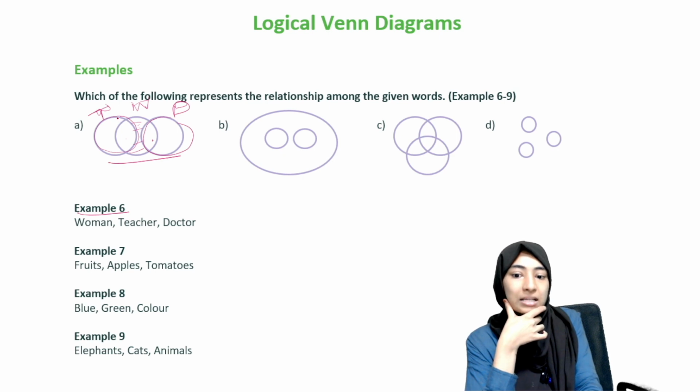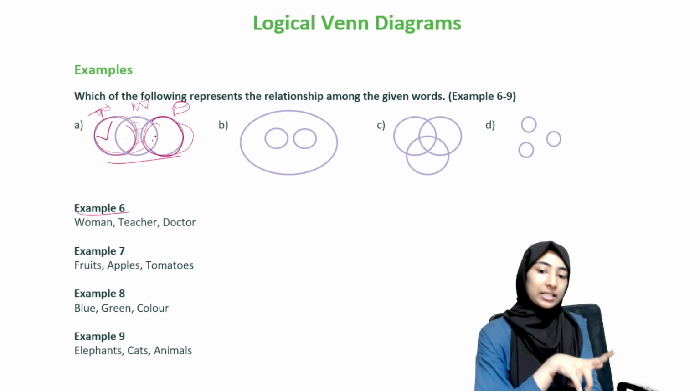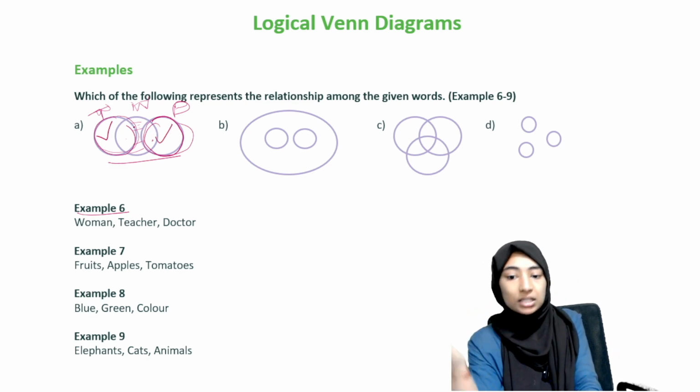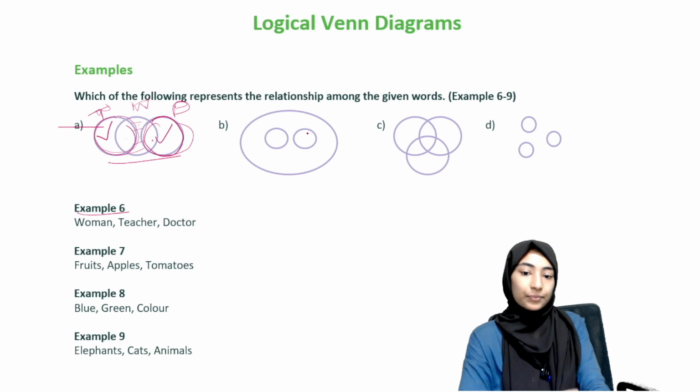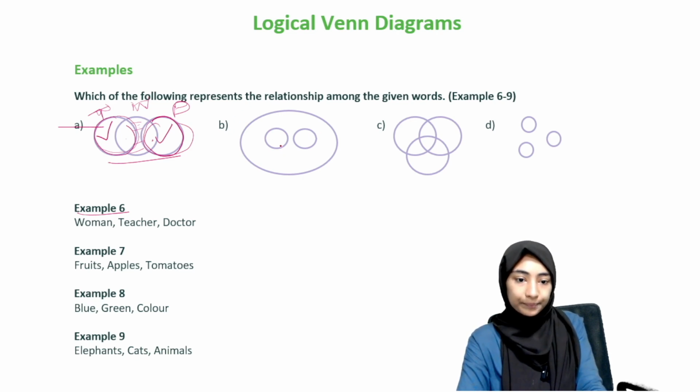Why is this not the answer? Because here we have taken teacher and doctor as mutually exclusive. We are saying that if somebody is a teacher, the person cannot be a doctor, or if somebody is a doctor, the person cannot be a teacher. This is false.